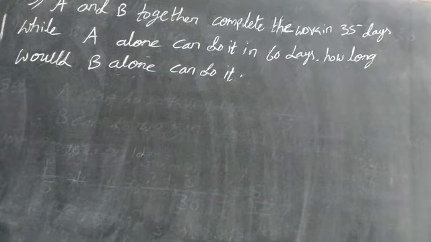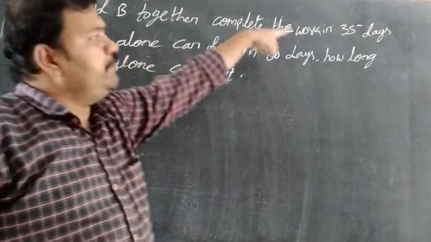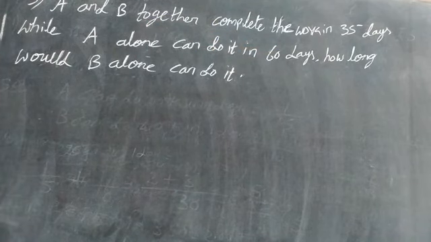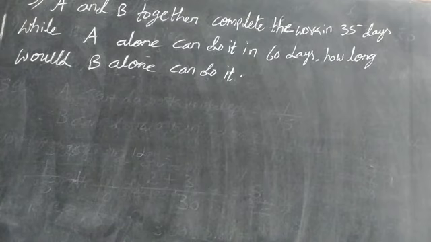Here is the next sum. A and B are working together to complete the work in 35 days. Who is working now? A is working and B is working. Together means they are doing that work combinedly.